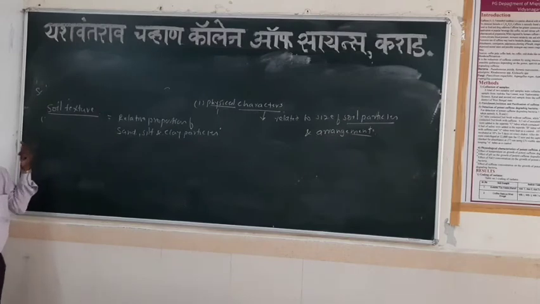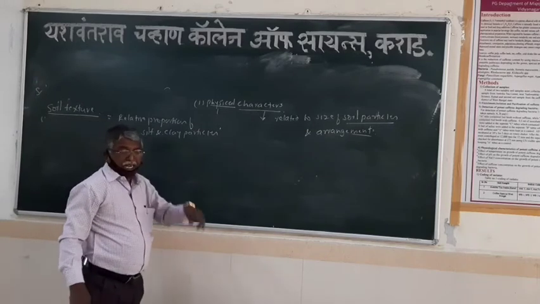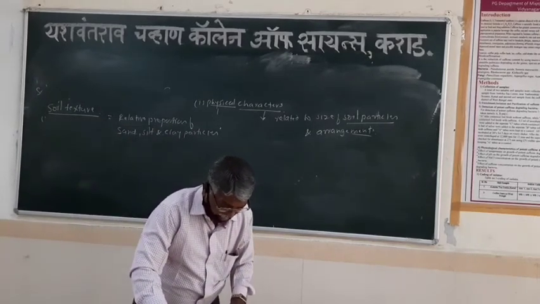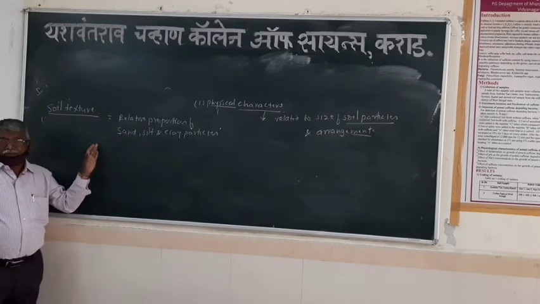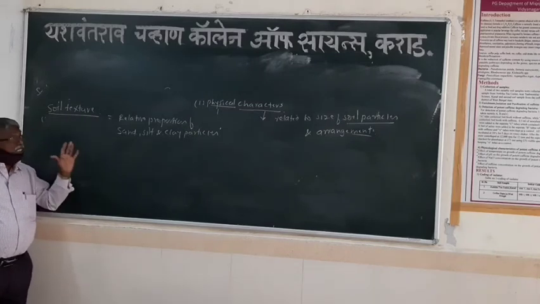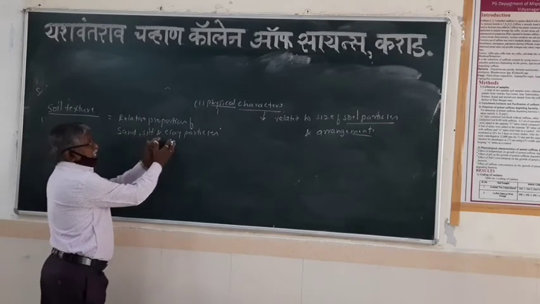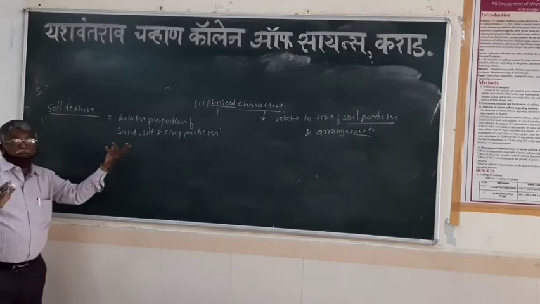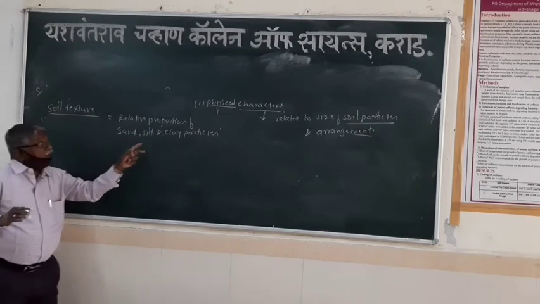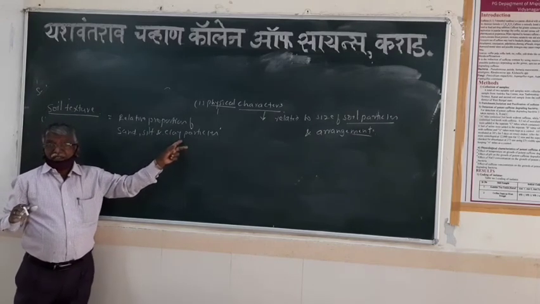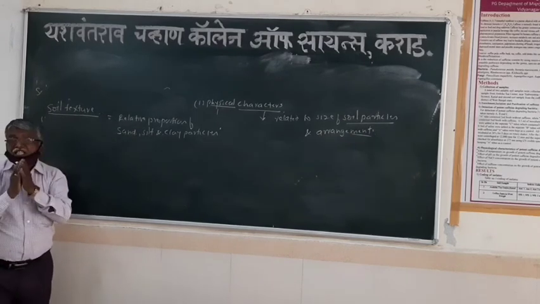So texture is the relative proportion of sand, silt, and clay particles, on which the textural class is to be determined. The textural class of the soil is based on the relative proportion of sand, silt, and clay particles in terms of percentage. How much percent of sand particles are there? How much percentage of silt particles? And also the clay particles. On the basis of this percentage, we can determine the textural class.